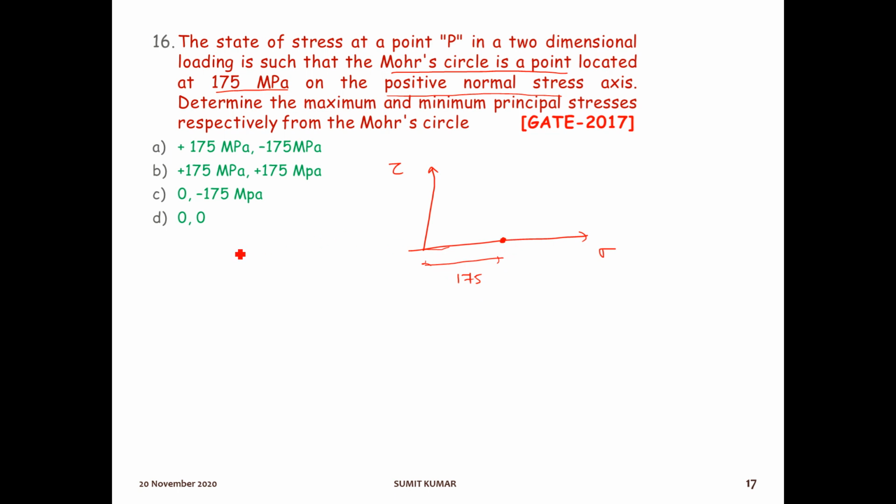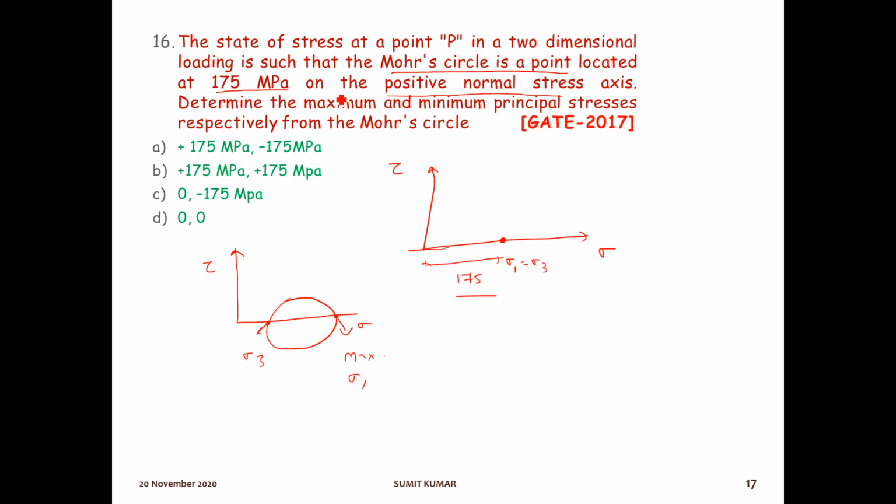Suppose this is normal stress and this is shear stress. If this is the Mohr circle, then both these points denote the principal stresses. This maximum value is the maximum principal stress, sigma 1, and this is the minor principal stress, sigma 3. If this circle diminishes to a point, then sigma 1 equals sigma 3, and it is given as 175 MPa.